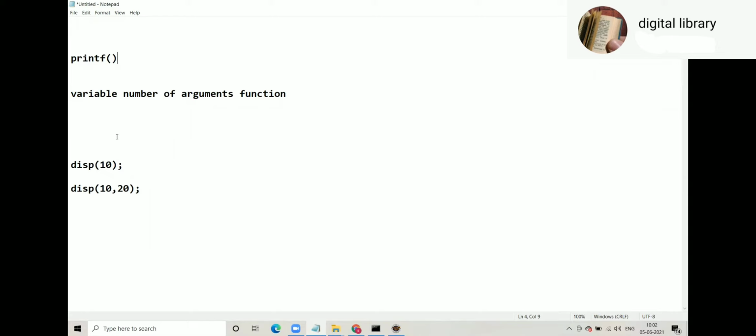How can you write such a function? void display(int num and 3 ellipses.